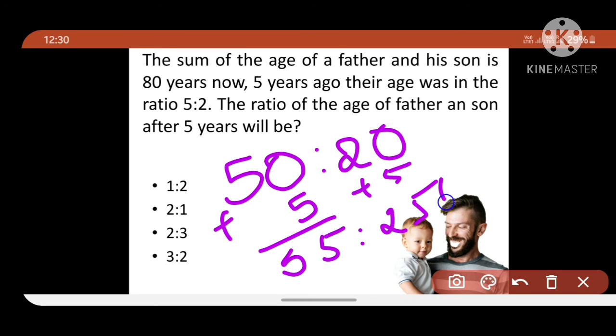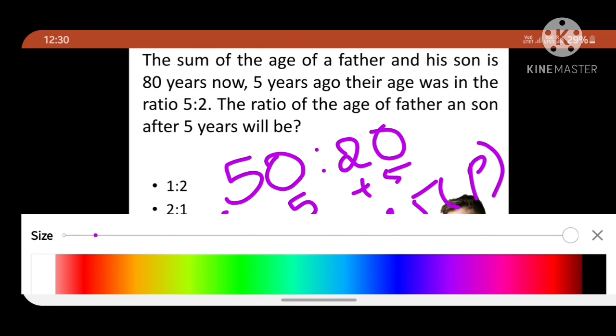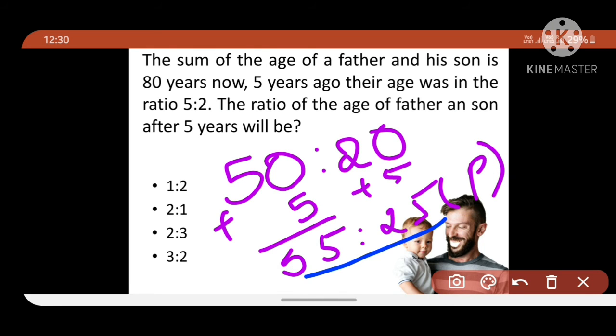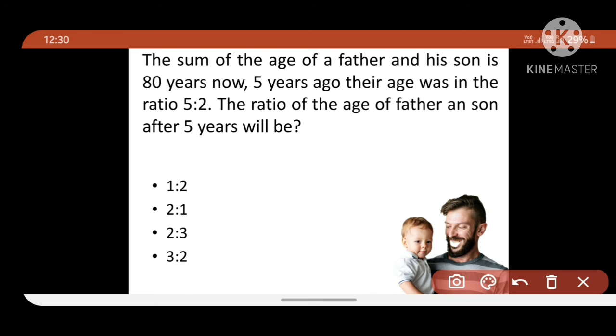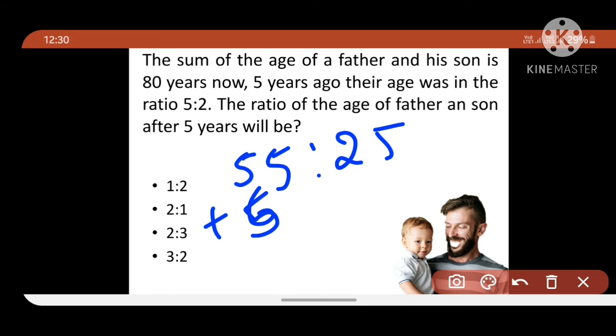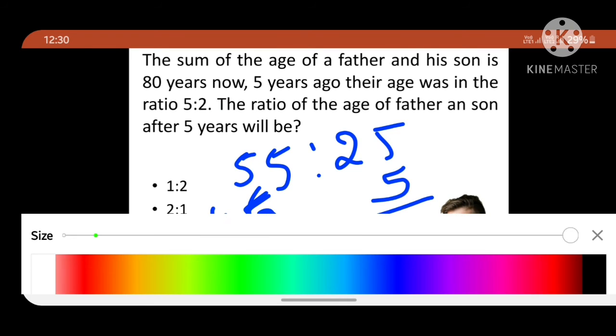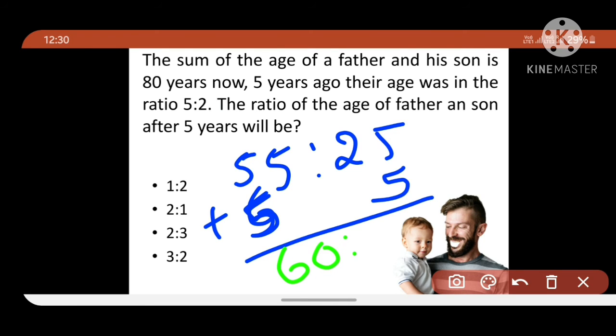This is the present age, but they are asking after 5 years. So after 5 years, 55 and 25, we have to add plus 5 and plus 5. So what is the answer? 60 is to 30, that is 2 is to 1. So the second option is correct, friends.